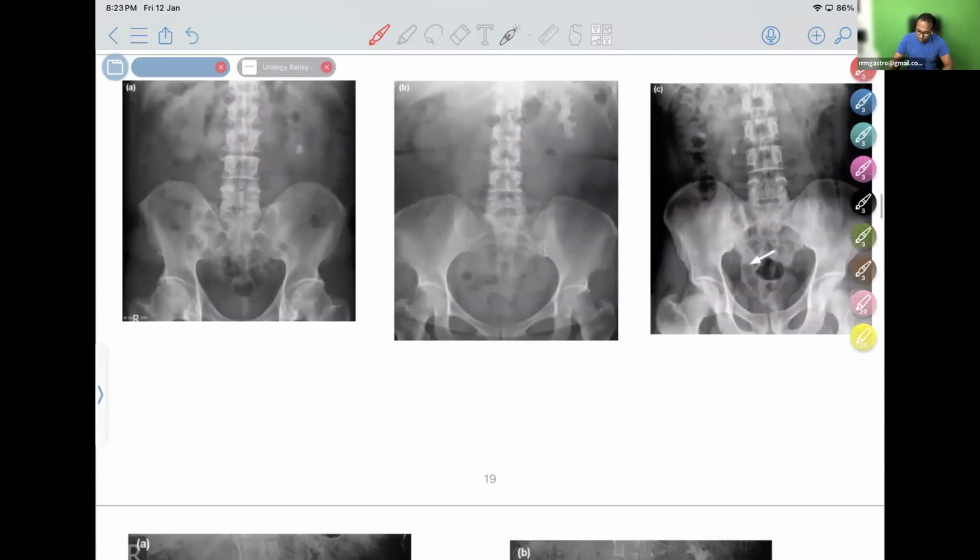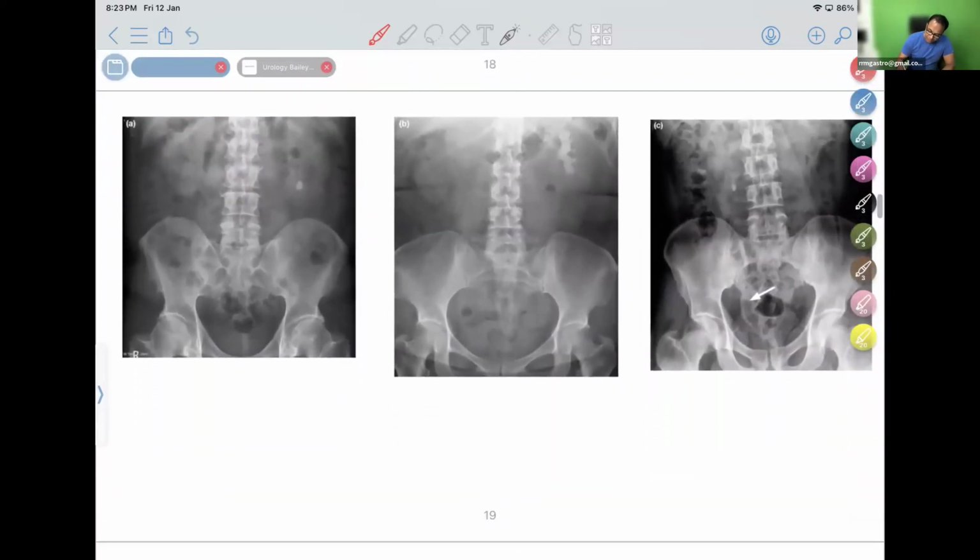So I'm giving you 3 images. Please identify the images. These investigations are known as X-ray KUB, the investigation first done for renal or ureteric stone. So for stones in the kidney and ureter we do this X-ray KUB. Very important, please remember 90% of the renal stones are radio opaque. So always we will do X-ray KUB.